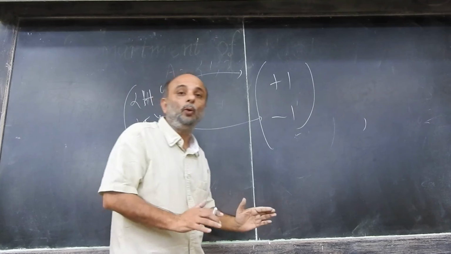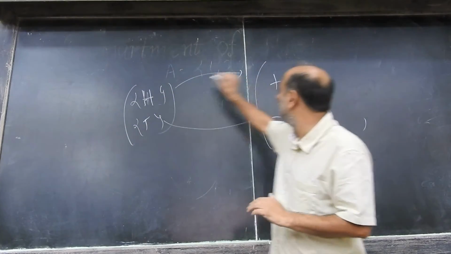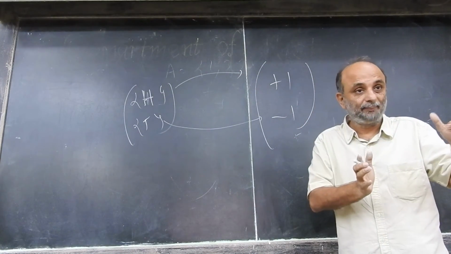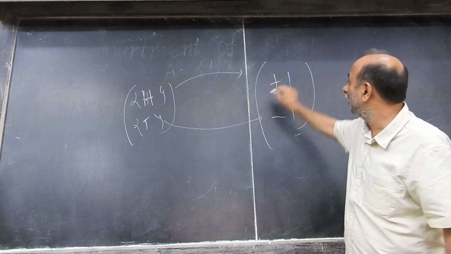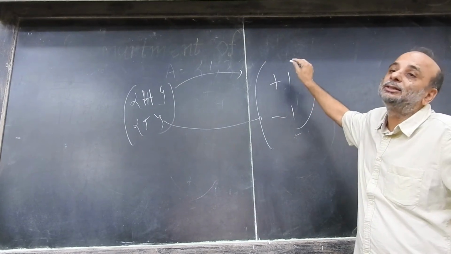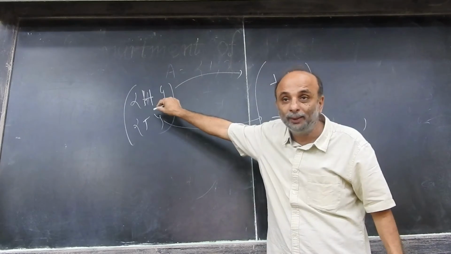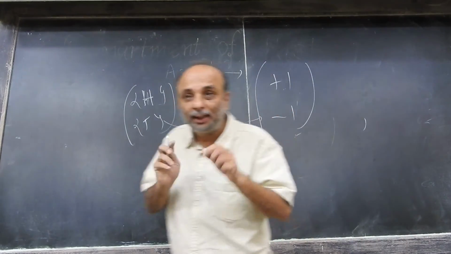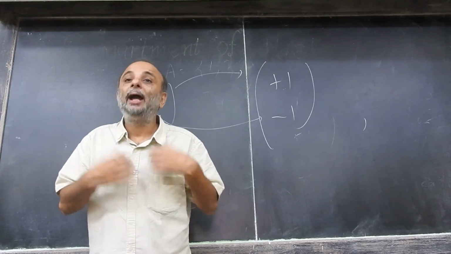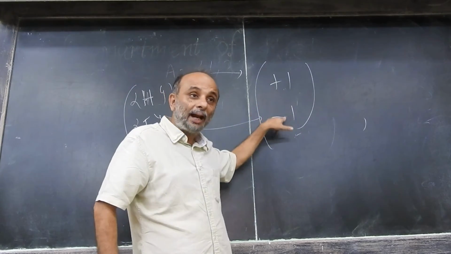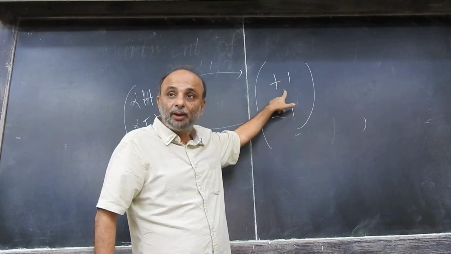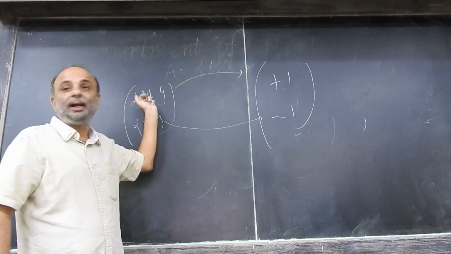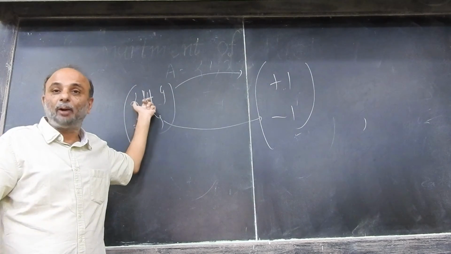Okay, so as long as this probability measure is preserved, right? What is plus 1? Ultimately plus 1 is a numerical representation of H. What is minus 1? Minus 1 is the numerical representation of T. And therefore the probability with which this random variable takes plus 1 must just be the probability that the experiment outcome is H.